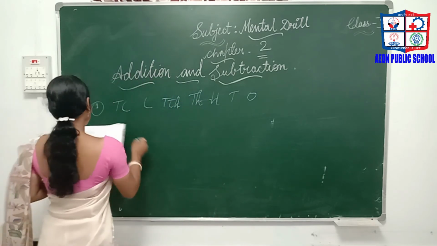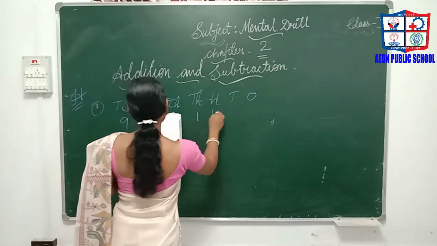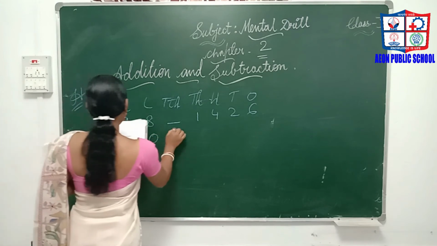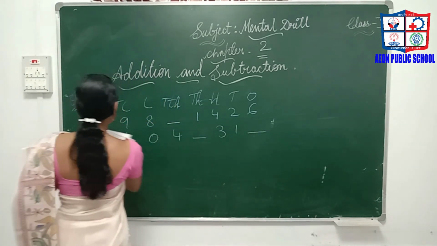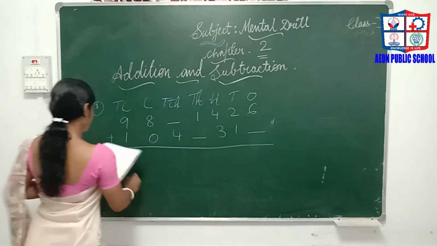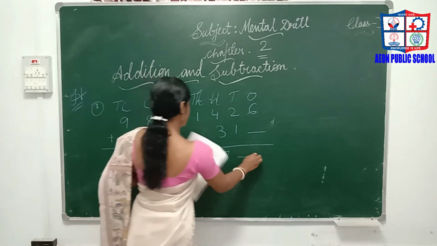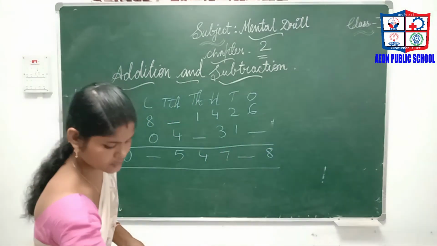So, what will be the number? 9, 8, dash, 1, 4, 2, 6, 1, 0, 4, dash, 3, 1, dash. Here missing numbers are there, just you have to write those. 5, 4, 7, dash, 8. Only one I will explain, remaining you have to do as homework.